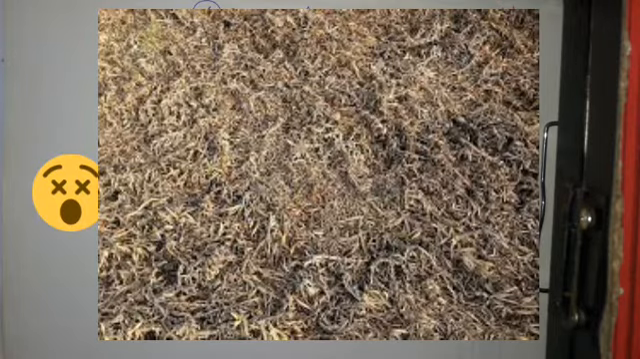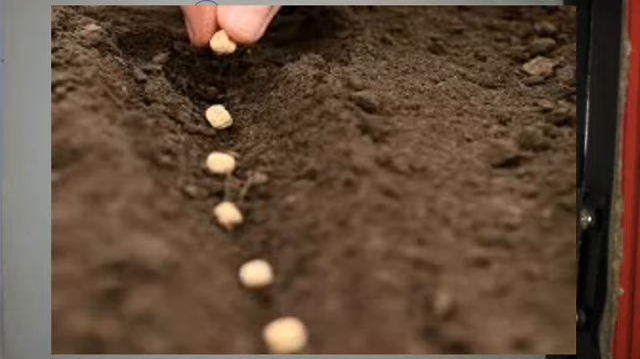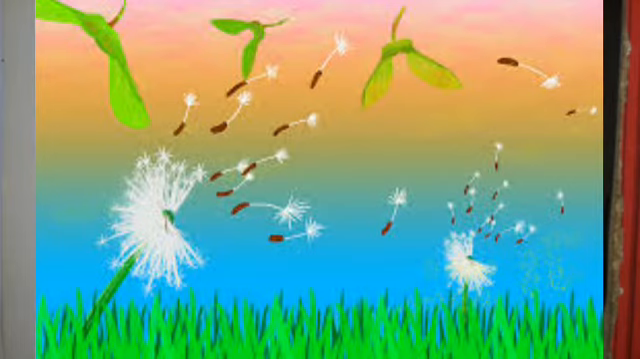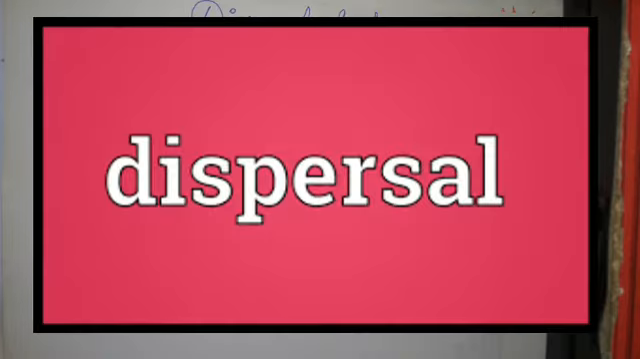So, what happens? To ensure that the seeds grow away from each other, some plants naturally scatter their seeds with the help of different means. Such a process by which seeds are scattered away from each other, or away from their parent plant, is called dispersal.